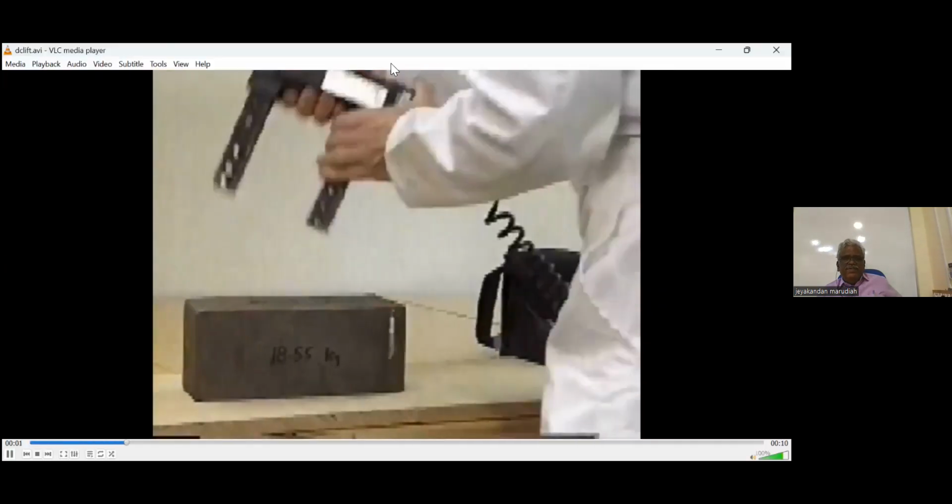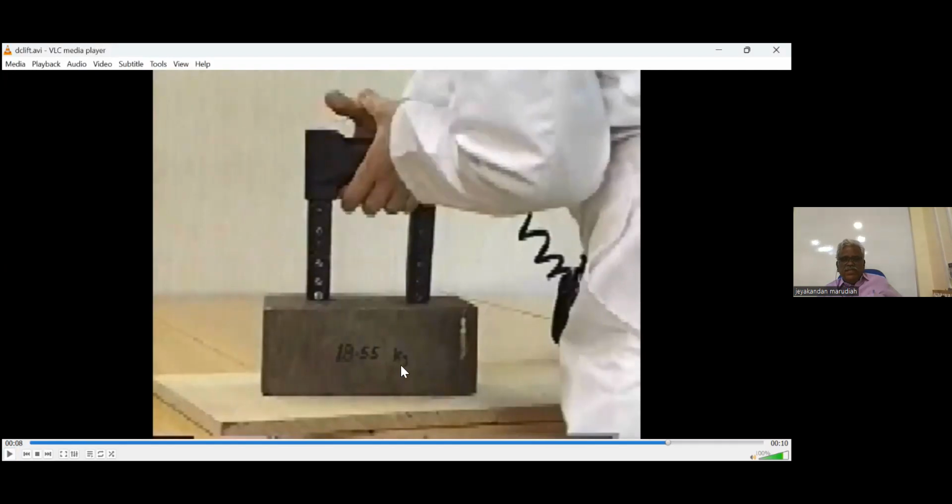Satisfactory field strength, permanent magnet, able to lift this. But what is stamped here? 18.55. So the code specifically says what is the nominal weight you have to stamp, even though 18 kg is the minimum. Okay, then.